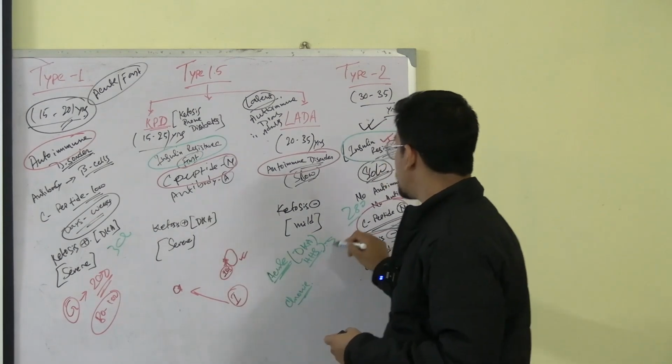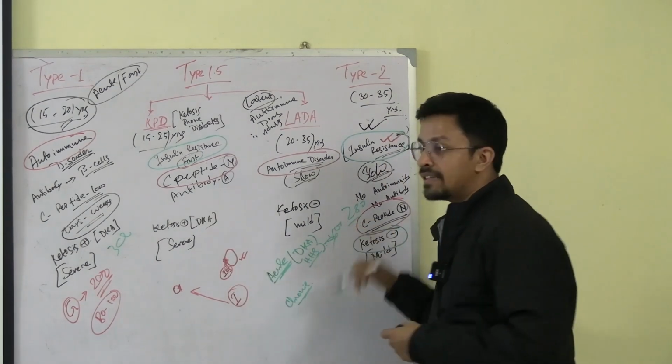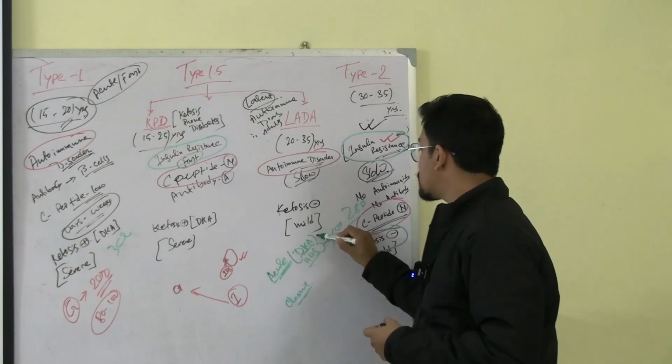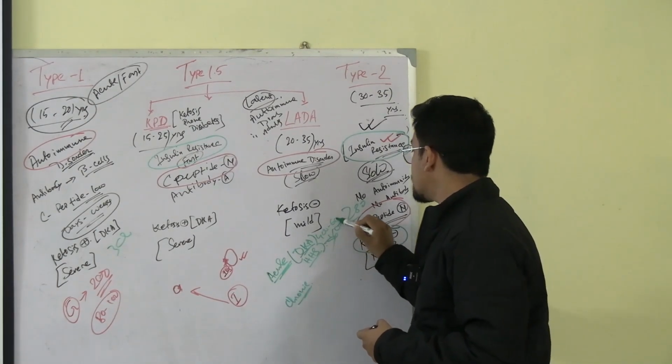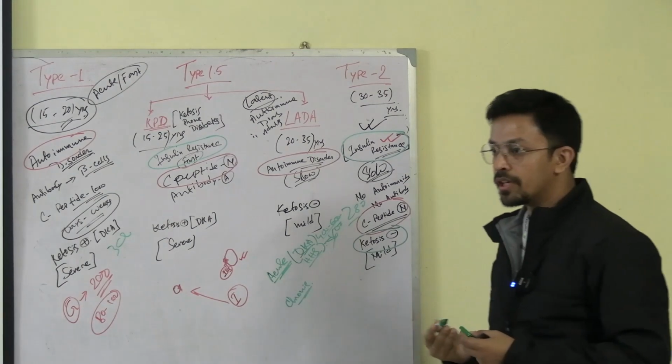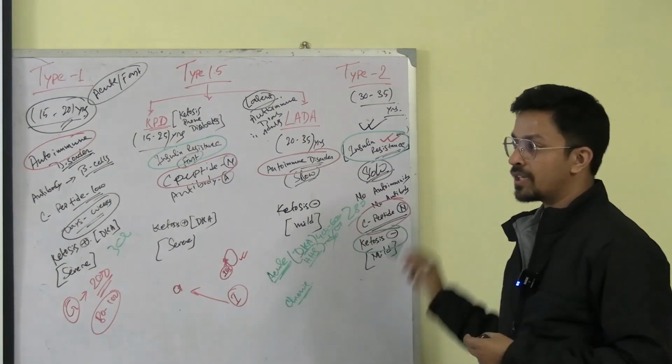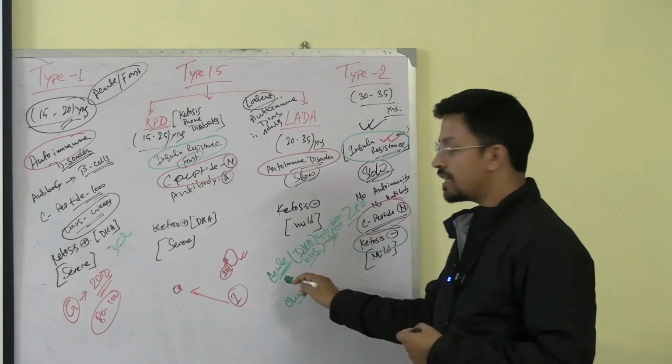In case of HHS, the blood sugar level is more than 600, that high. And when the patient is presenting with DKA, the blood sugar level is 400 to 600, something between that. So these two are that severe. You can understand by the level of the blood sugar how severe these are, and that is how they are acute.